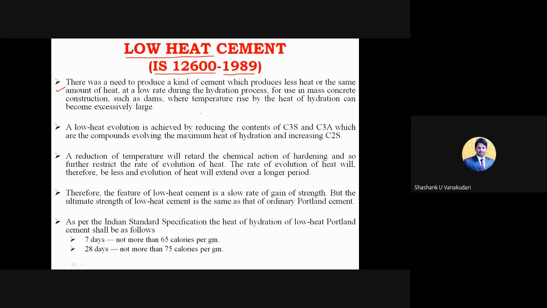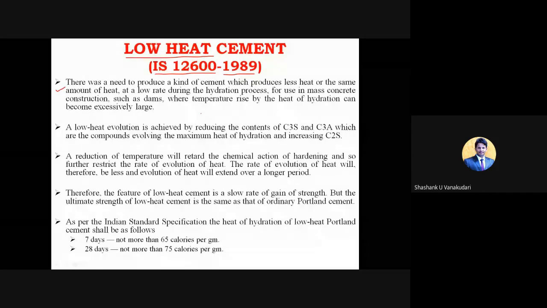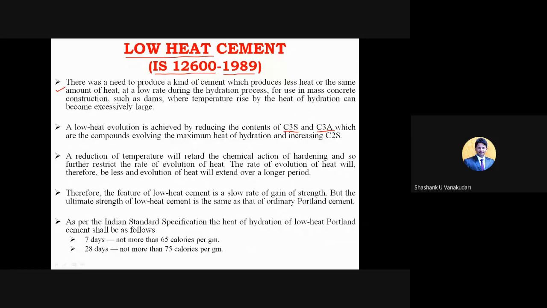So here the main reason for the chemical reaction is the compound C3S, that is tricalcium silicate, as well as C3A, that is tricalcium aluminate. So here the low heat evolution is achieved by reducing these contents. I mean the C3S, whatever we are going to consider, is around 40 to 50%. So that percentage we need to reduce. Then only can we achieve this low heat cement.